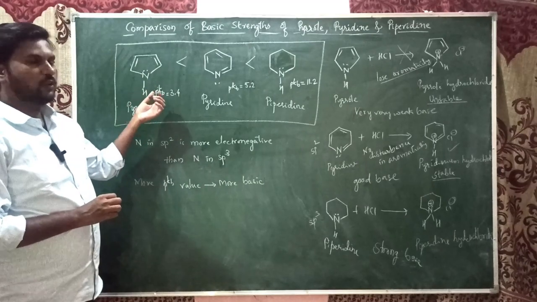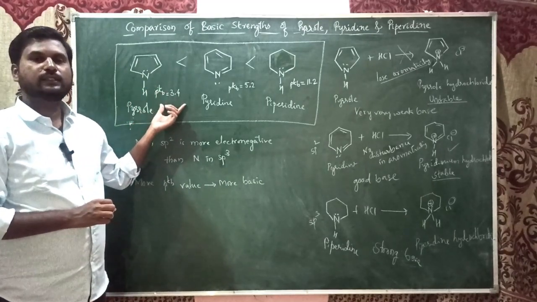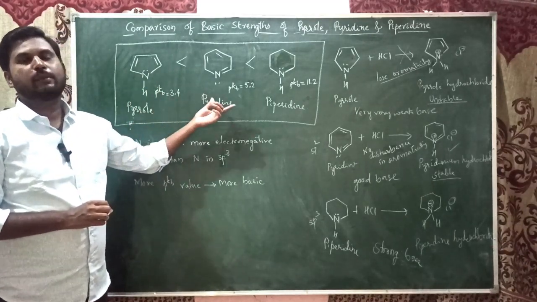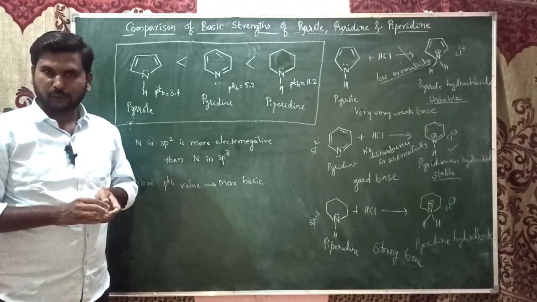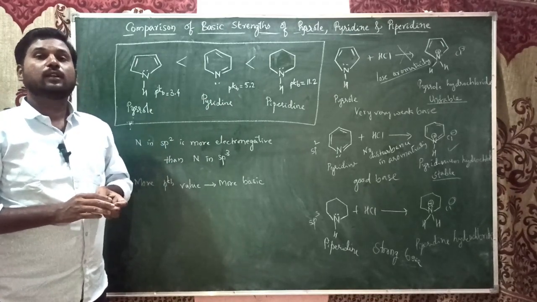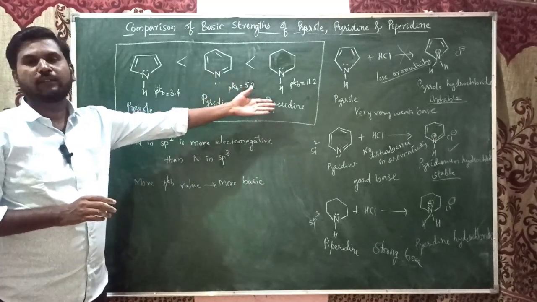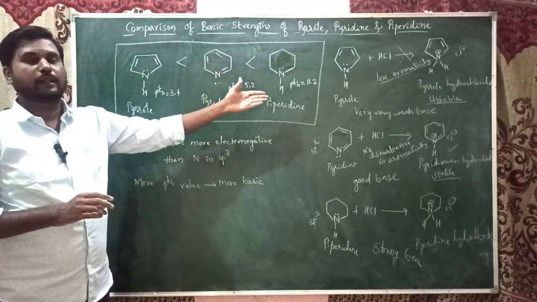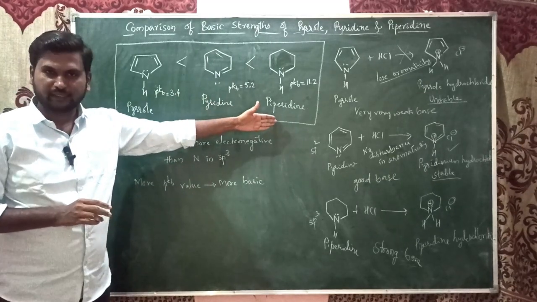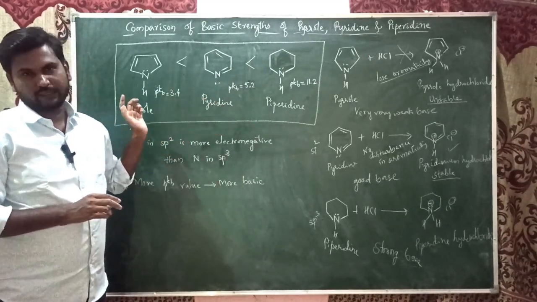So the pKb value of pyrrole is 3.4, pyridine is 5.2, and piperidine is about 11.2. So piperidine has the highest value, hence it is the most basic, and pyrrole is less basic.